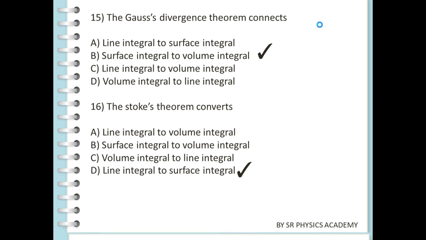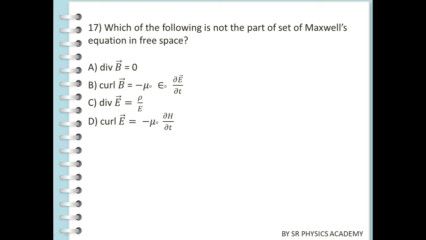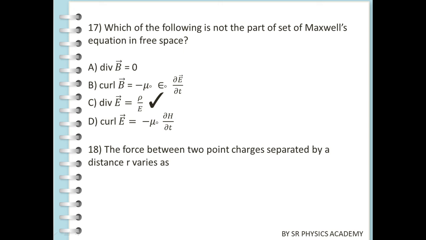Now the next question is, which of the following is not a part of Maxwell equations? In this one we know that rho by epsilon will come, but rho by E is there. The force between 2 point charges separated by a distance r varies as 1 by r, 1 by r square, r, or r square. So our answer is, we know already the force between 2 point charges, with distance between r1 and r2. That means our answer is 1 by r square.